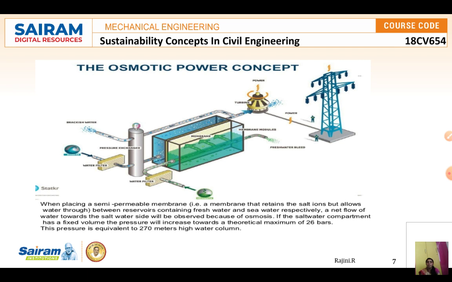The salt water compartment has a fixed volume, and the pressure will increase towards the theoretical maximum of 626 bars. This pressure is equivalent to a 270 meter high water column, so they equate this with a 270 meter high water column.